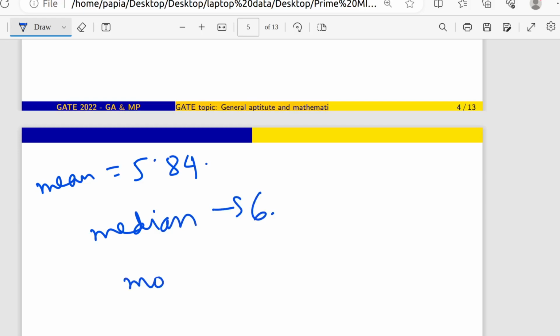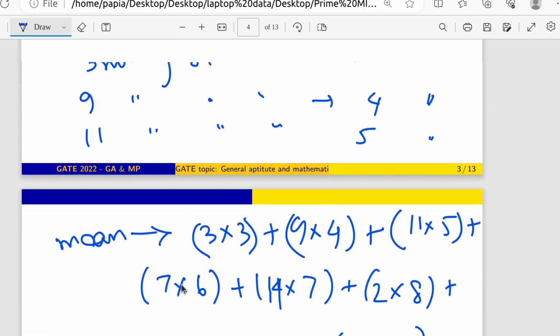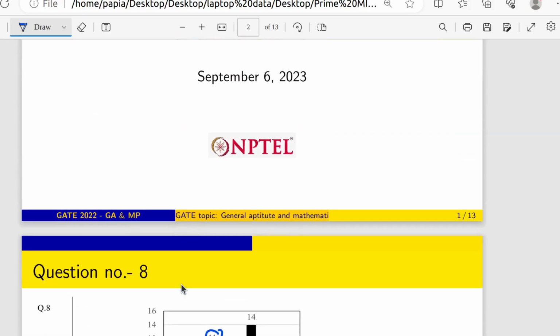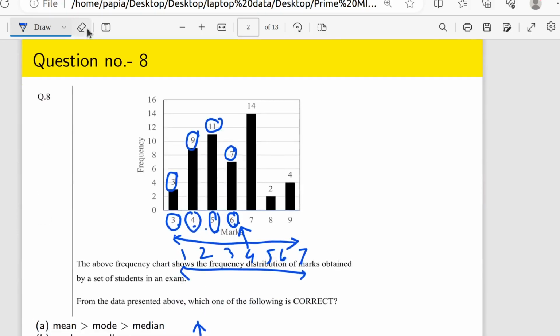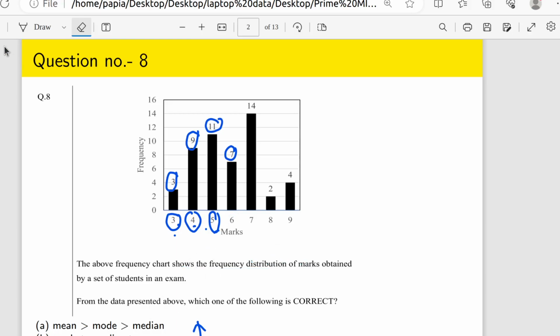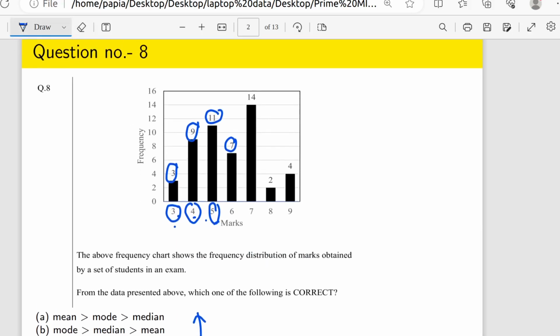Right? Now come to the mode. What is mode? Okay, I'm going to erase that one a little bit so that it will be clear. Yes. Okay, so what is mode? Mode means in which mark the maximum number of students got.